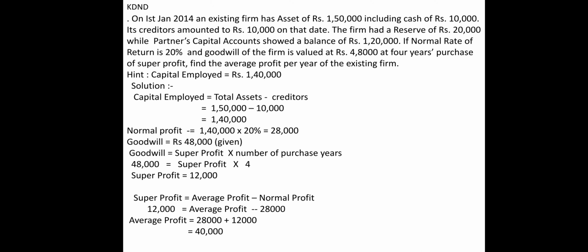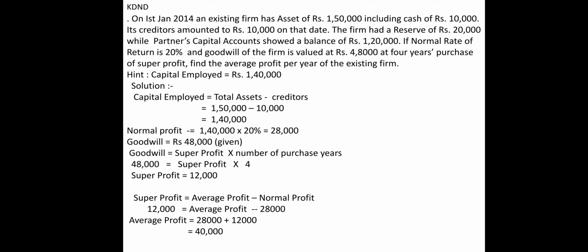On the 1st January 2014, an existing firm has assets of 1,50,000 including cash of 10,000. Its creditors amounted to 10,000 on that date. The firm had a reserve of 20,000 while partners' capital showed a balance of 1,20,000. The normal rate of return is 20% and the goodwill of the firm is valued at 48,000 at 4 years purchase of super profit. Find the average profit per year of the existing firm.